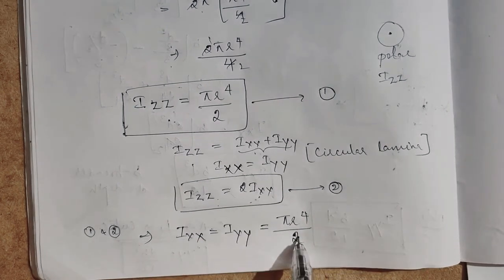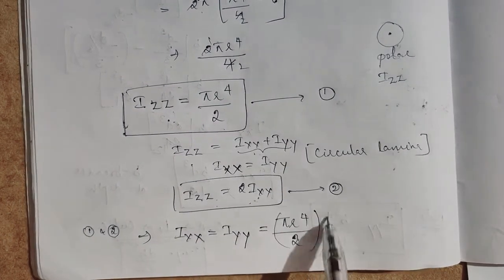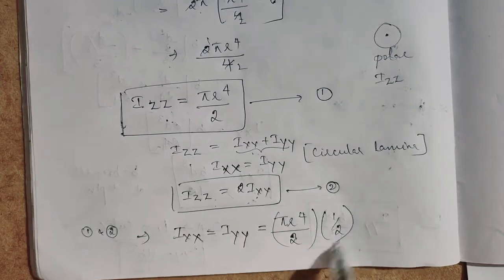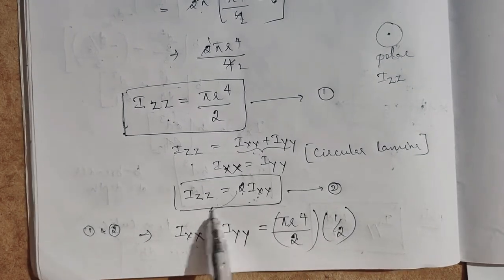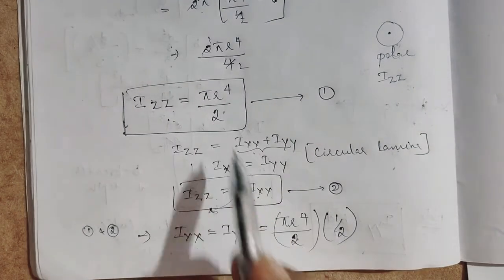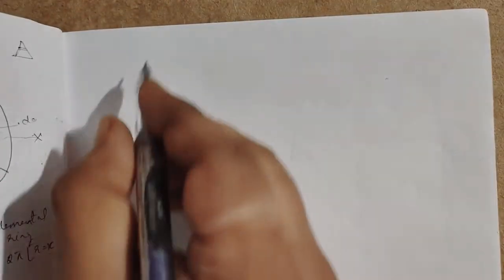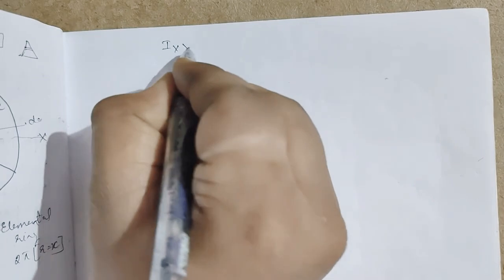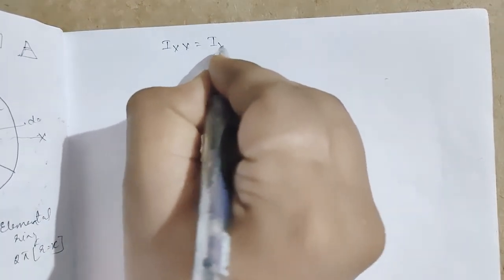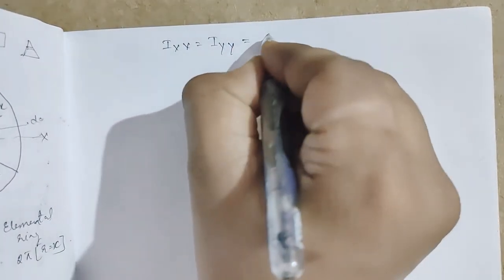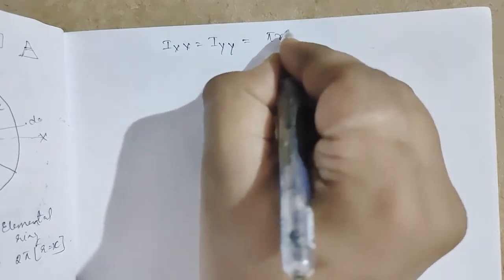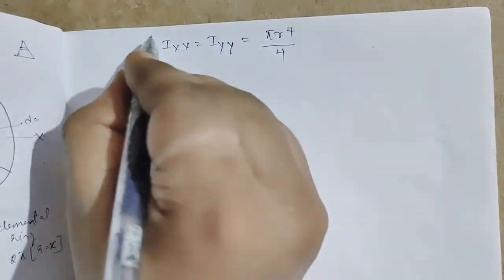So this is pi r to the power of 4 by 2 into 1 by 2. So this 2 will come this side. So the value of Ixx or Iyy is equal to pi r to the power of 4.